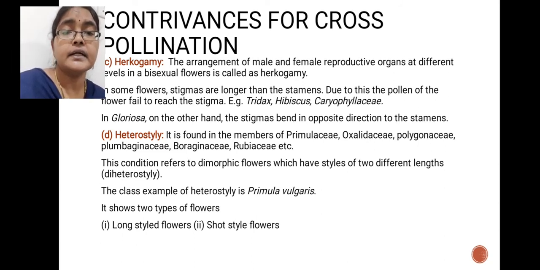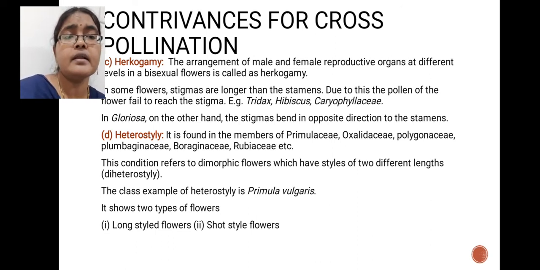You will see this dimorphic condition in Primula vulgaris plant. Primula vulgaris is example for dimorphic condition. Heterostyle means in one flower long styles are present, in another flower short styles are present. So different lengths you will see. Here styles are present in different lengths. That is why this is called heterostyle condition. So long styled flowers are there, short styled flowers are there. Which plant shows this condition? Primula vulgaris plant. This is called heterostyle condition.